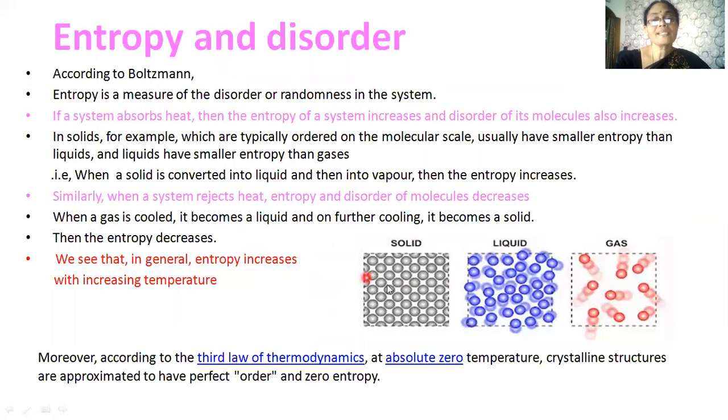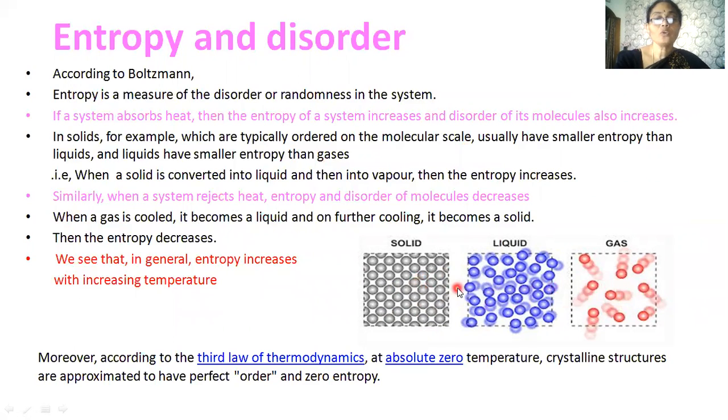So when a solid is converted into liquid and then to vapor, what happens? The entropy increases. So what is happening here? The randomness is increasing. That means disorderness is increasing. That means entropy increases. Similarly, when the system rejects heat, entropy and disorderness of molecules decrease. That is, when a gas is cooled, it becomes a liquid, and on further cooling, it becomes a solid.